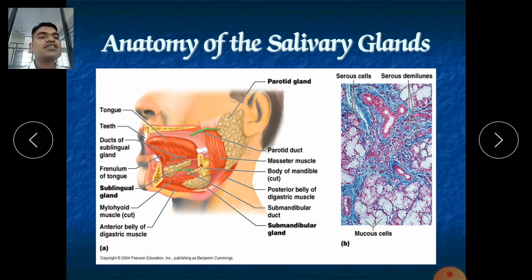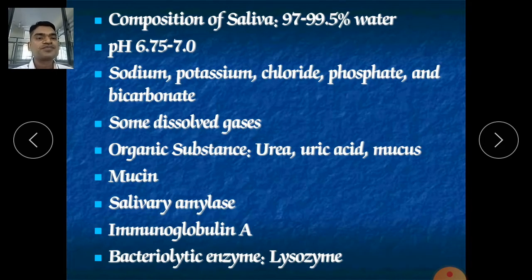So here you can see, this is the parotid gland. This is the parotid duct through which it can be released from the upper side, and from the lower side there are 2 glands. This is the submandibular duct here, and this is the sublingual duct here. So in this fashion there are 3 types of glands which release saliva into your mouth regularly whenever you are starting your meal, taking any food.